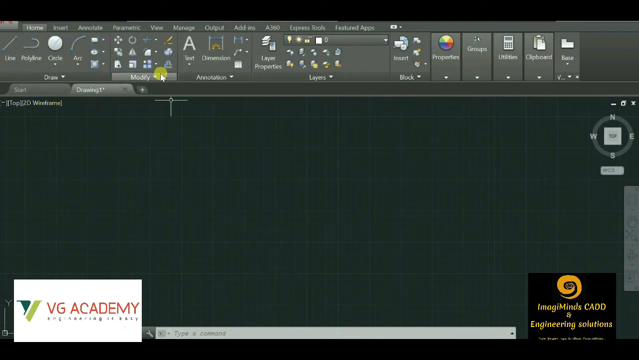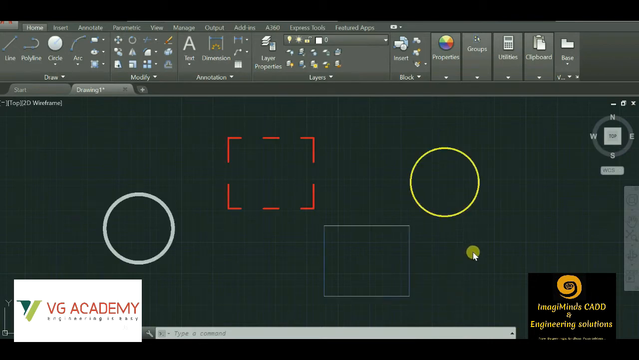Then we have the modify toolbar. Suppose I want to move an object, I want to move the circle, I want to rotate a rectangle, I want to copy one circle from the other. These modification commands will be used in that case. Next come annotations. In the annotation part, we have the text portion and the drafting portions, that is, detailing of the drawing. Then we have the layers concept. With the help of layers, we can distinguish different objects with colors, different line types, and different thicknesses.